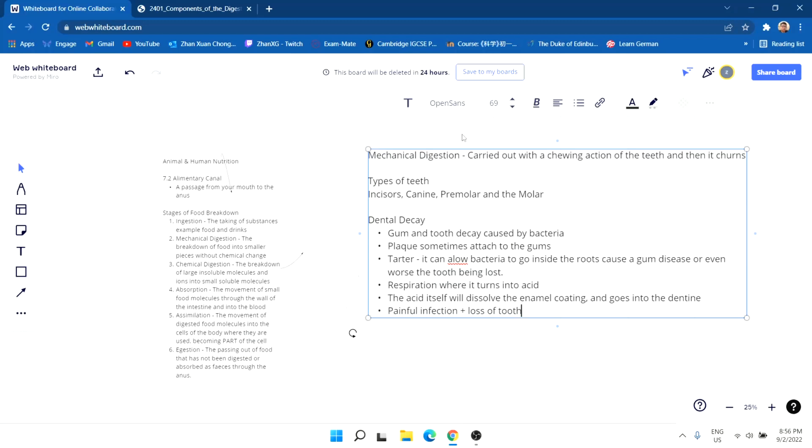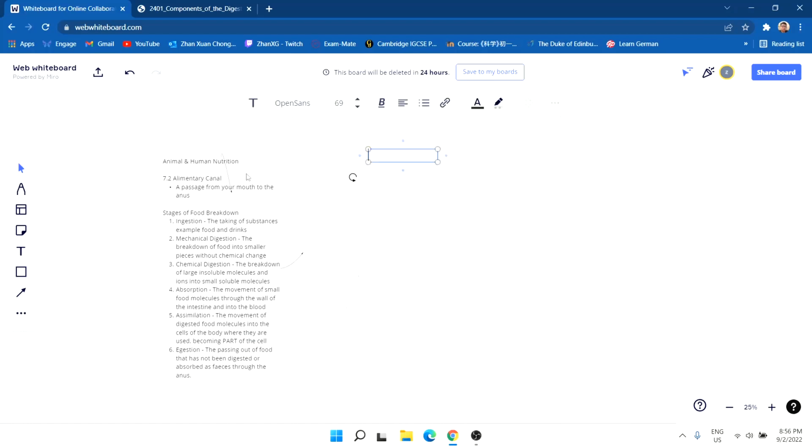Okay, we have our chemical digestion, which is most probably the last two things we are supposed to discuss right here. So chemical digestion is again to break down large insoluble molecules into small soluble molecules.